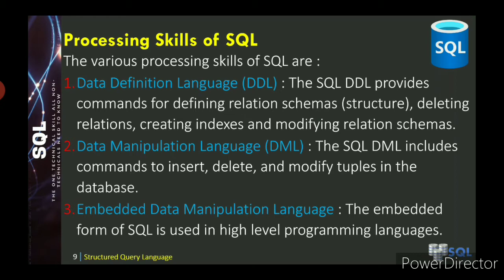The structure of an RDBMS looks like a table that consists of rows and columns. So data definition means you can give the structure of the RDBMS. The database structure can be given by using the data definition language. So the SQL DDL provides commands for defining a relation structure, that is the table structure, then deleting relations, then creating indexes, and modifying.